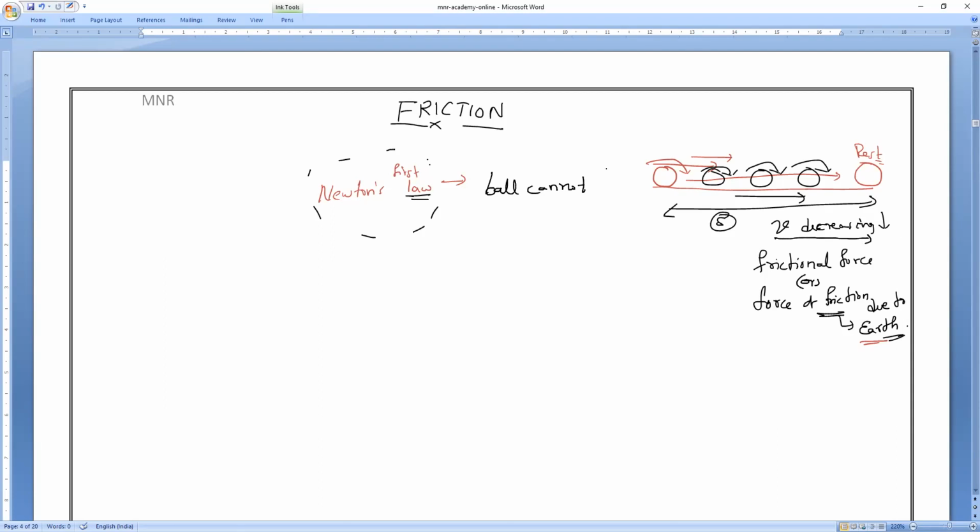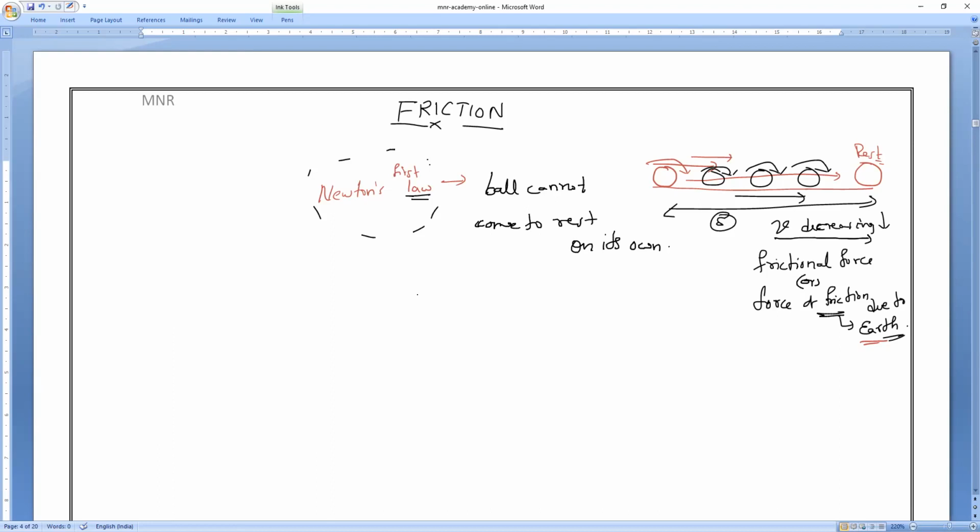What is the name of that force we used to call, everybody? According to Newton's first law, the ball cannot come to rest on its own. So there is an external force.